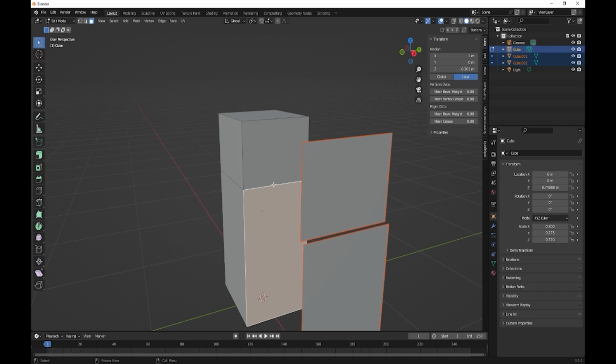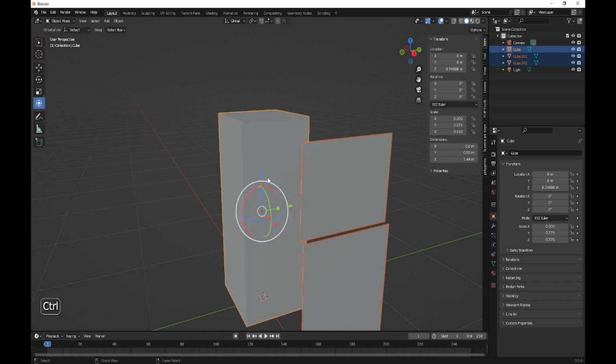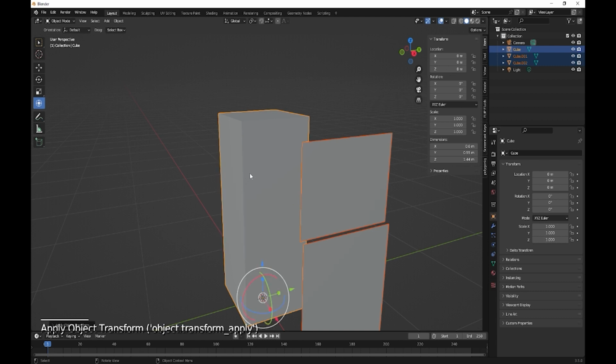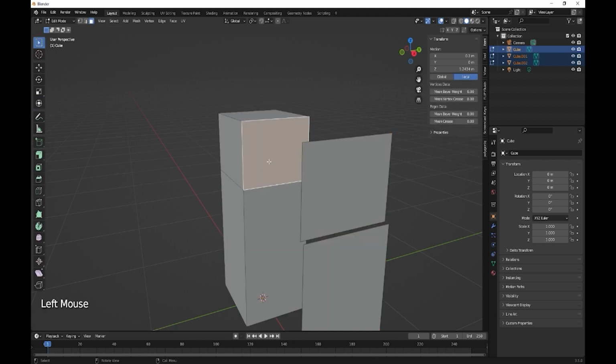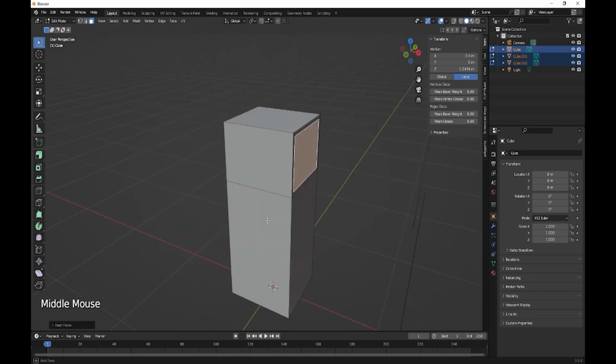So we can just go back into here. We're going to reset all transforms, go into this one, and then inset. This is like the top part of the fridge, so this is where the freezer is going to be.